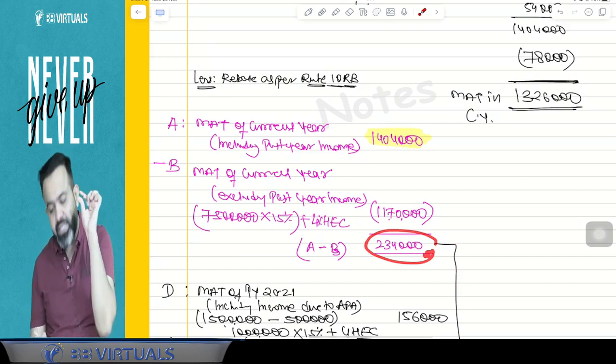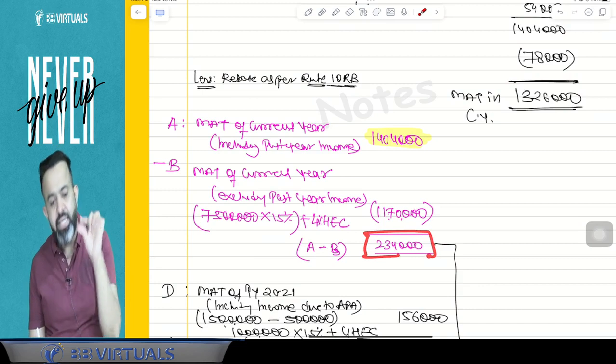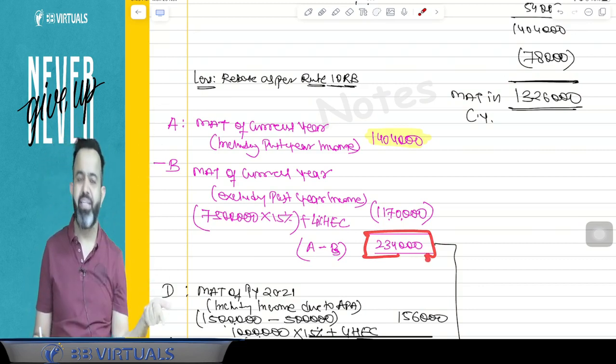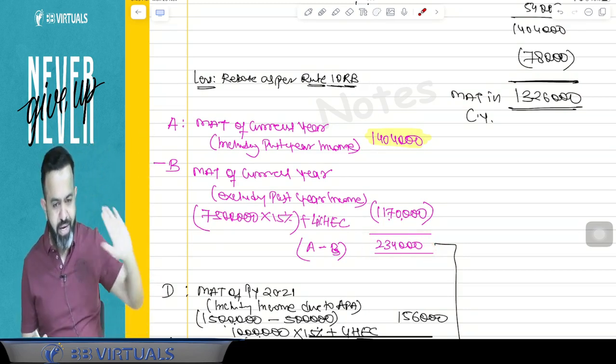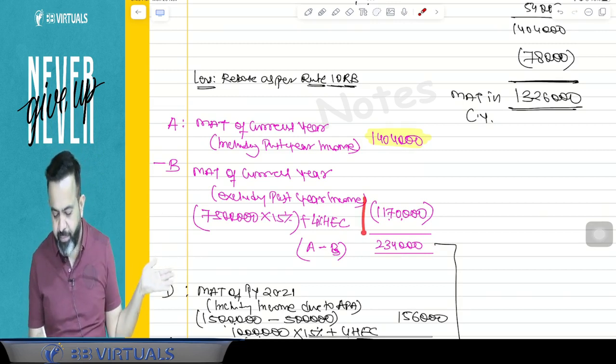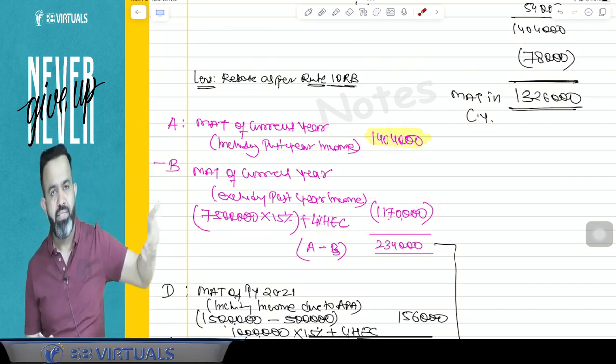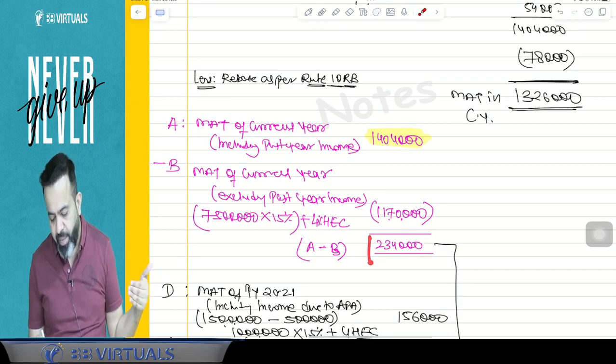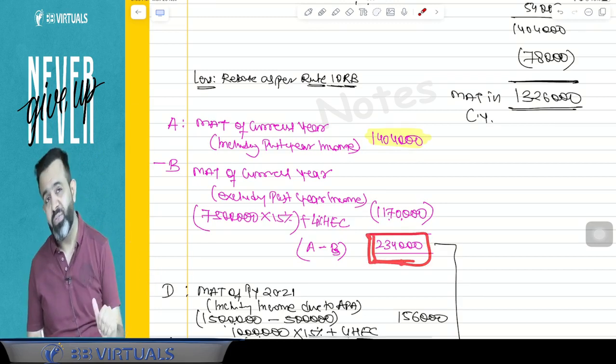In simple words, I can say that this much MAT has increased in the current year due to that past year income. Because if the past year income was not there, then my MAT liability was 11 lakh 70,000, but there is a past year income included in the current year. So my MAT is increased by 2 lakh 34,000.